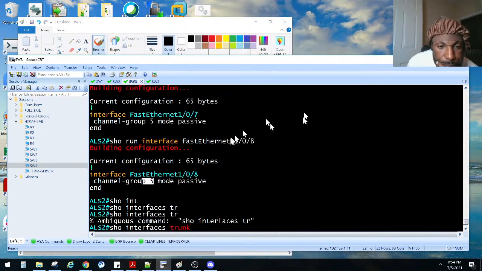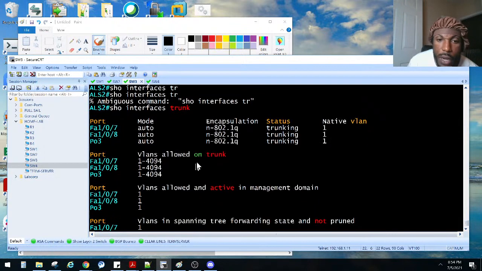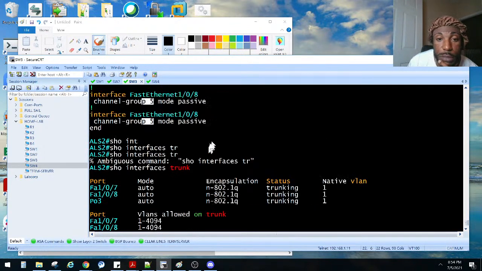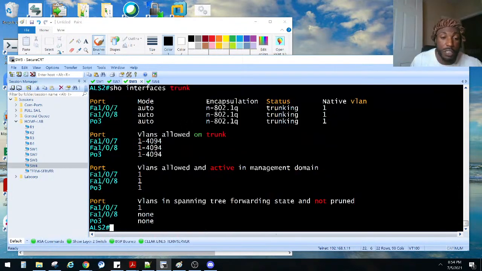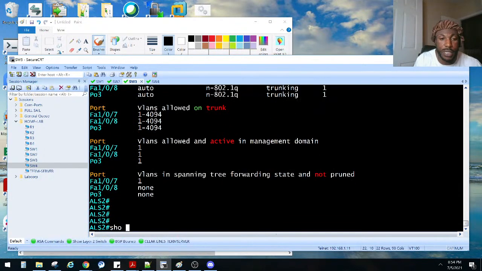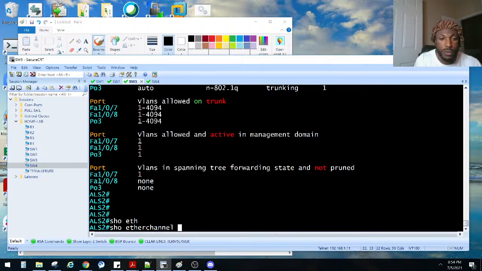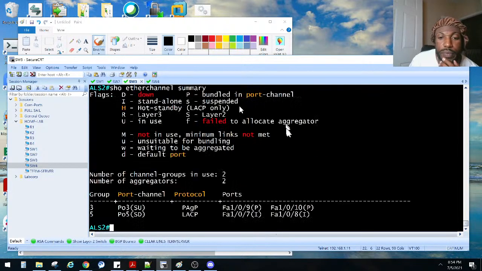Let's see. I don't wanna hard code it as a trunk. Maybe I should, but it looks like we might have to rebuild this port channel because port channel 5 is not coming up. So let's do this. Show EtherChannel summary on ALS2, right? What we got? Independent, and they are down.